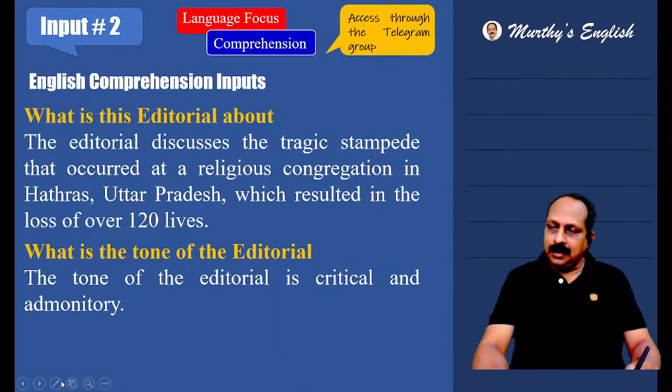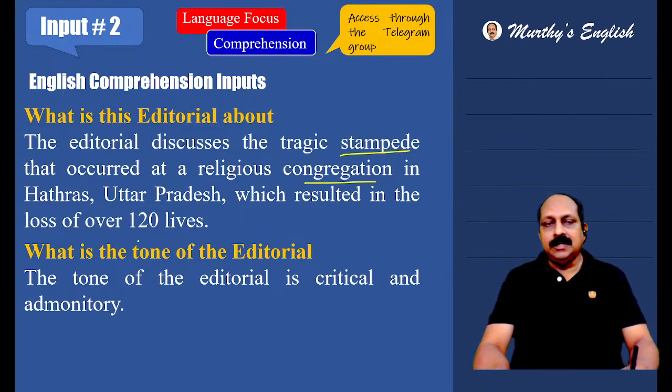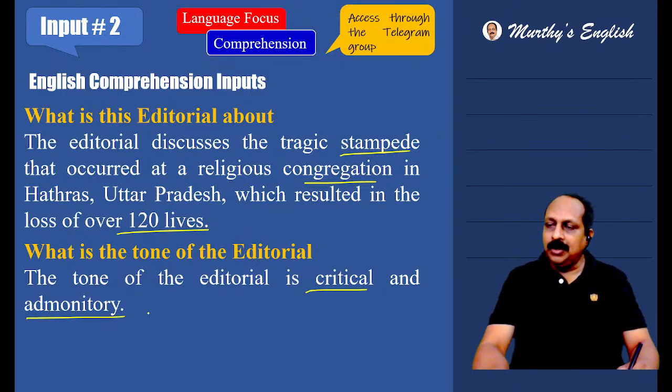Now, let us start with the source. What is this about? The editorial discusses a tragic stampede that occurred at a religious congregation, two keywords, in Hathras, Uttar Pradesh, which resulted in the loss of over 120 lives. That's a huge number. What is the tone of the editorial? Because it's a tragic incident, you should think. The tone of the editorial is critical and admonitory. Admonish. What is the meaning of the word admonish? Rebuke, reprimand, admonish, scold, chide. They all mean the same.